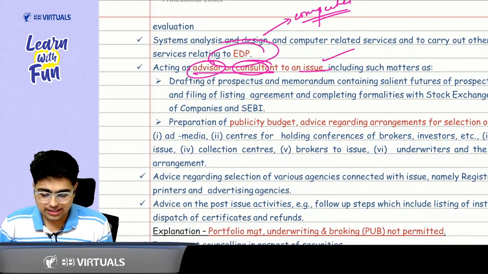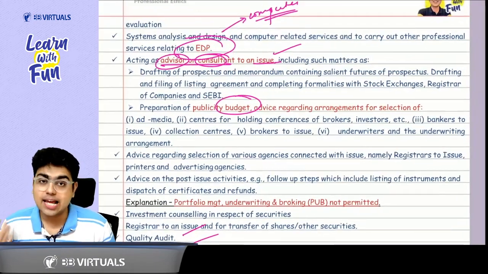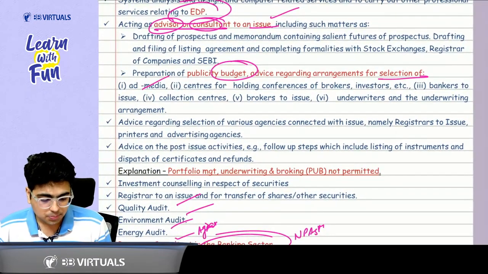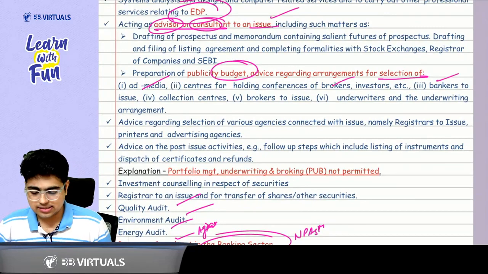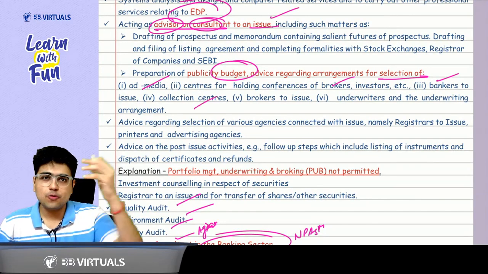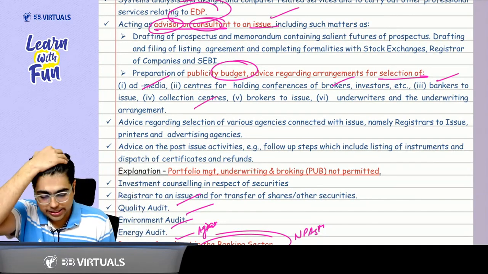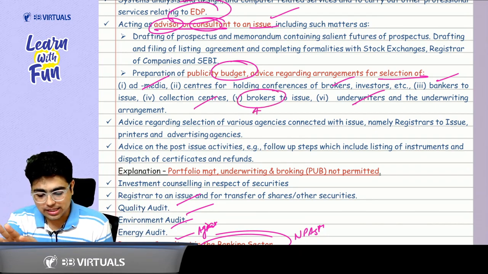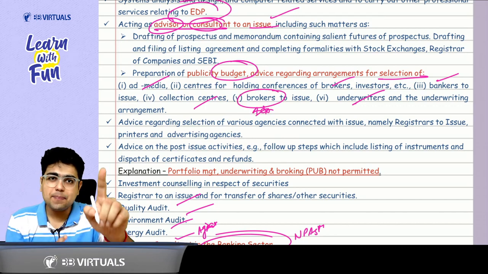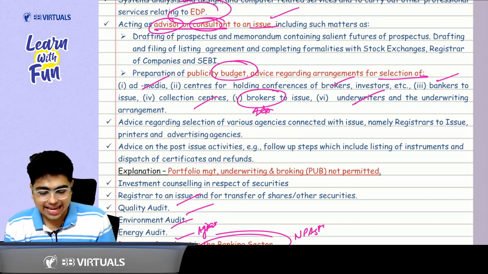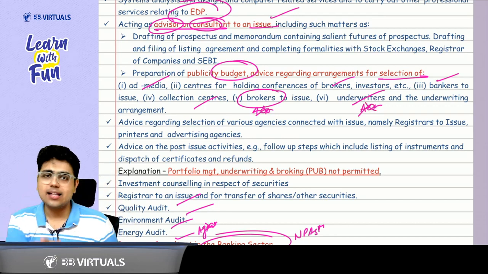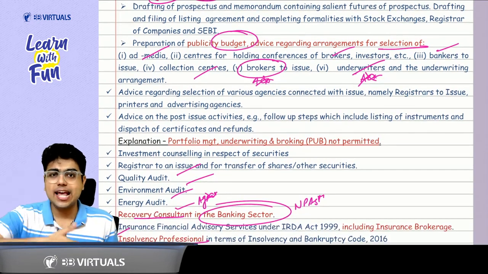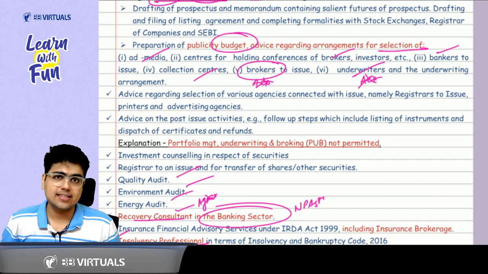Okay? So whenever they are deciding their budgets, I can help in preparation of budgets. I can help in the selection of ad media, brokers, bankers, okay? Collection centers who will be collecting the IPO money. Got it? Underwriters. Acha, tell me one thing. Can I act as a broker? The answer is no. You are helping in the selection of the broker. Can I act as an underwriter? The answer is no. You are helping in selection of the underwriter. So these people you can help in the selection, but you cannot act as such people.